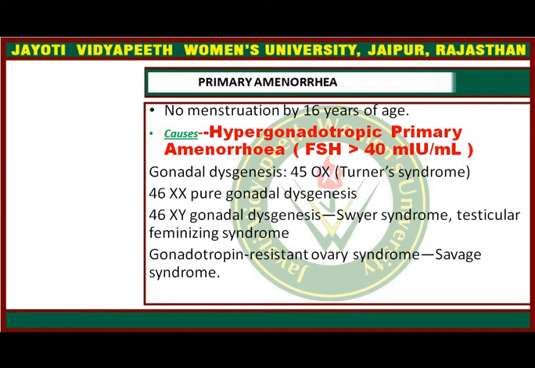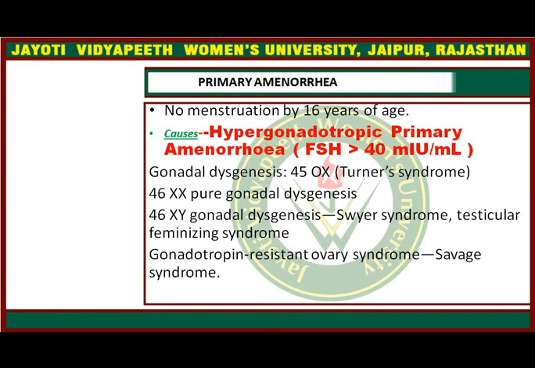The first cause is hypergonadotrophic primary amenorrhea. Here the FSH level is more than 50 milli international units per ml. In this condition we can see gonadal dysgenesis, as in Turner syndrome, 46XX pure gonadal dysgenesis, and 46XY gonadal dysgenesis, also testicular feminizing syndrome. We can also see gonadotropin resistant ovarian syndrome, also called Savage syndrome.